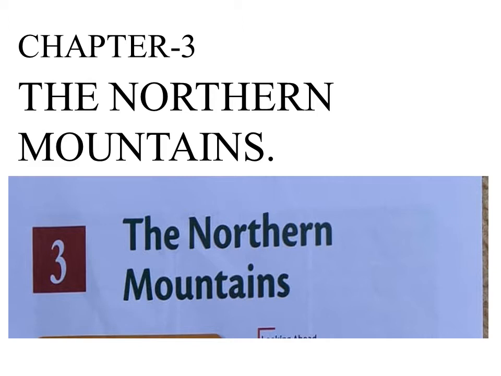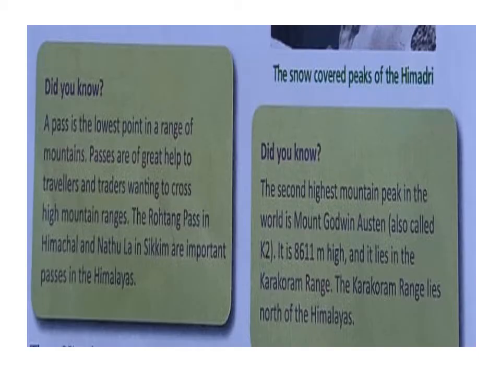Now, today we will continue our chapter number 3, the Northern Mountains. Here, you can see I collected the two "Did you know" boxes from your book. First, a pass. All of you know what a pass is. We learned in chapter number 1. A pass is the lowest point in a range of mountains. Passes are of great help to the travelers and traders wanting to cross a high mountain range.